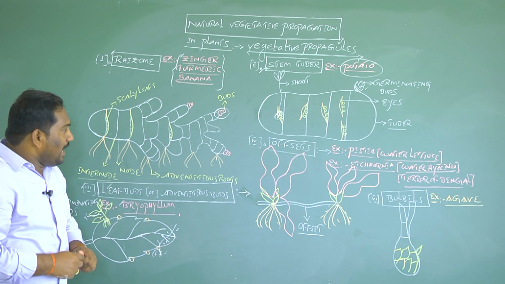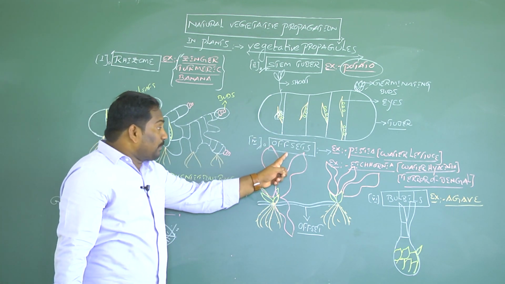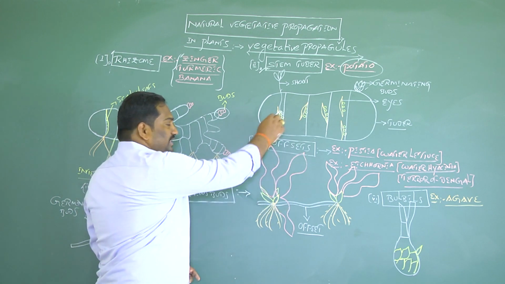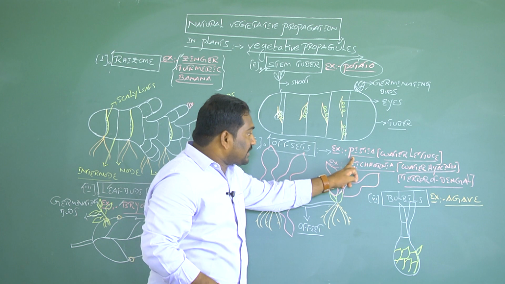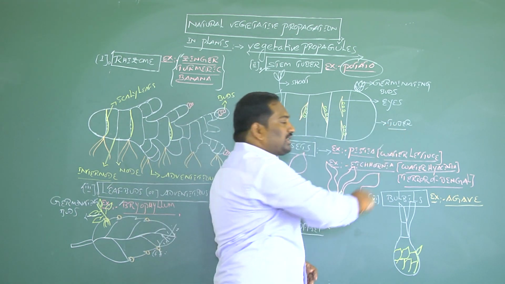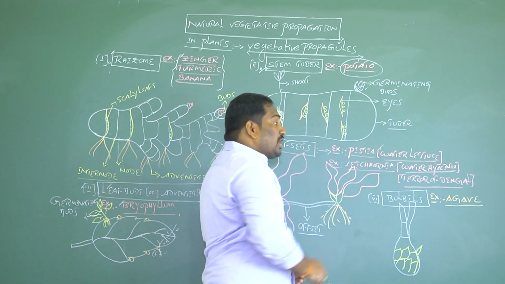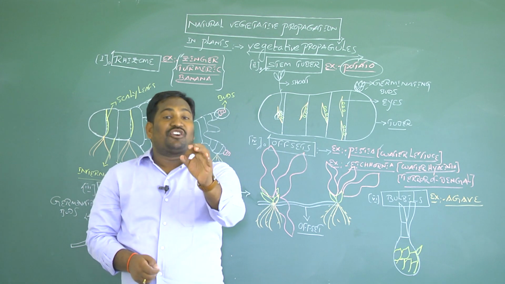And coming to the fourth type of vegetative propagule for vegetative reproduction in plants: offsets. Offsets are the vegetative propagules in aquatic plants such as Pistia and Eichhornia. The common name of Pistia is water lettuce. The common name of Eichhornia is water hyacinth, also called terror of Bengal.